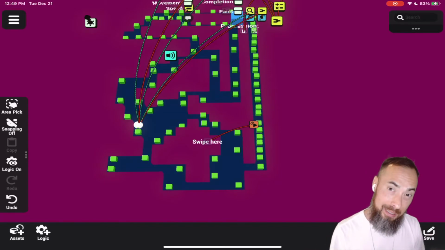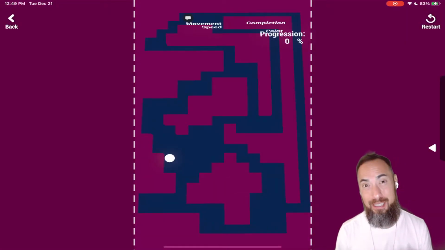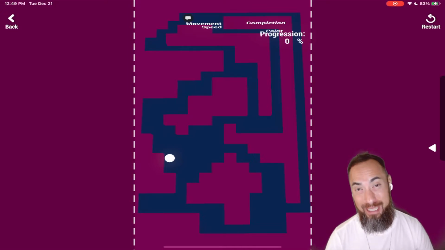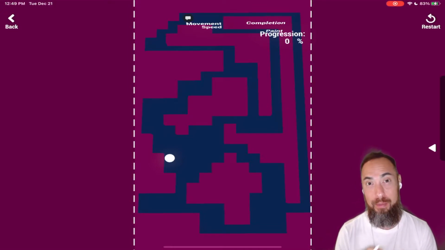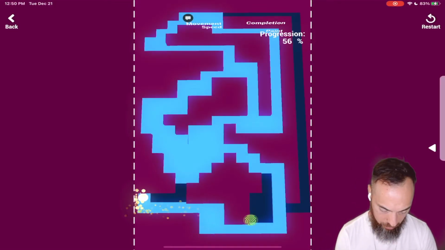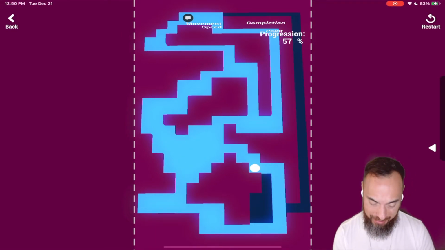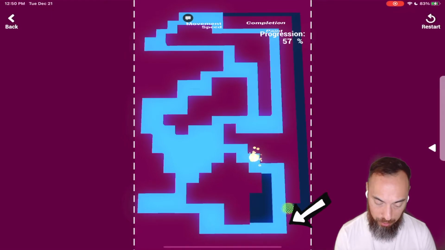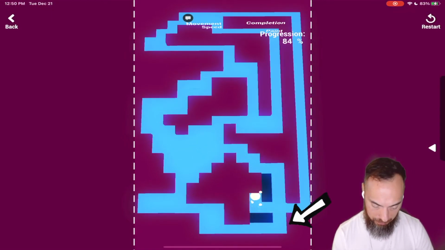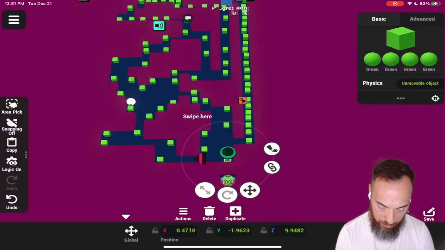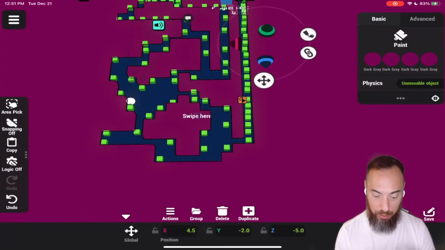We might as well do some play testing right now. This is a good opportunity to see if there's any places that we cannot get to in the game and we need to adjust the map accordingly. So far, we're looking pretty good, and I spoke too soon. It's going to be difficult to get to this area right here, so we will have to reorganize the map accordingly. Oh wait, no, looks like we might be okay. Oh, going in here, adding one block here will solve the problem.